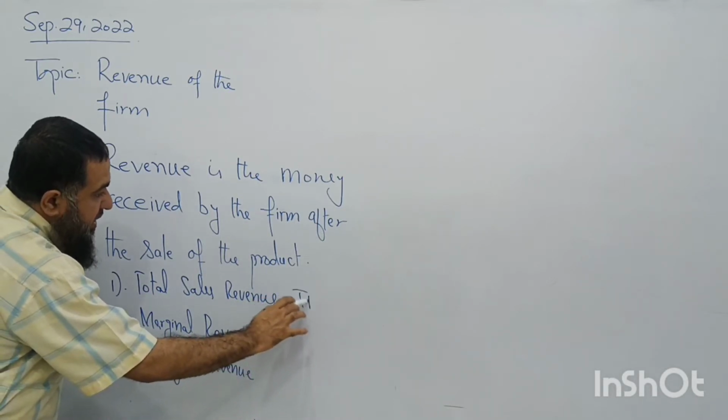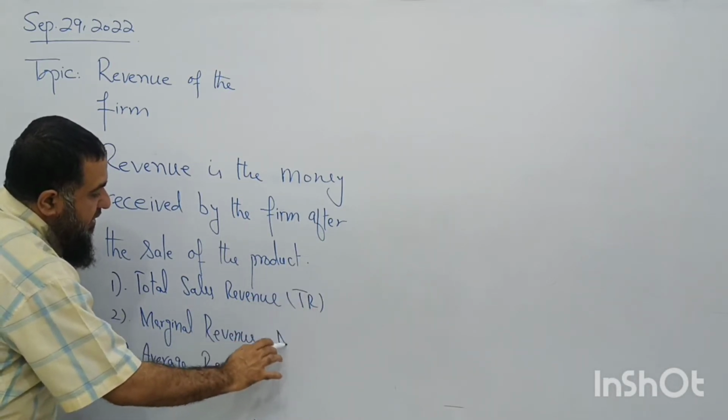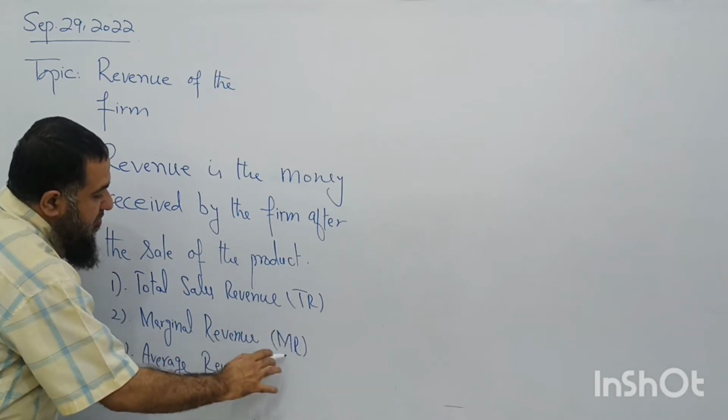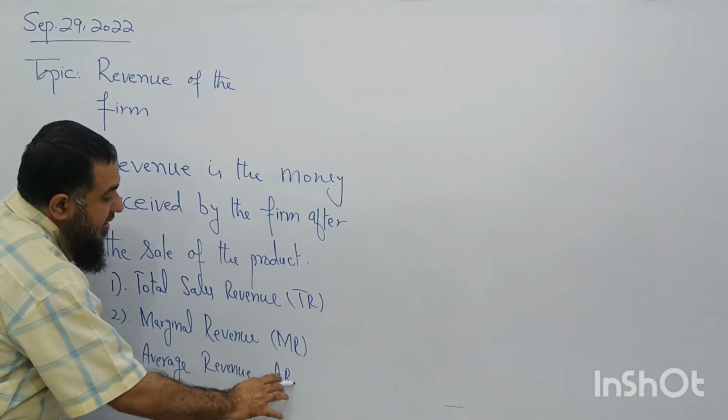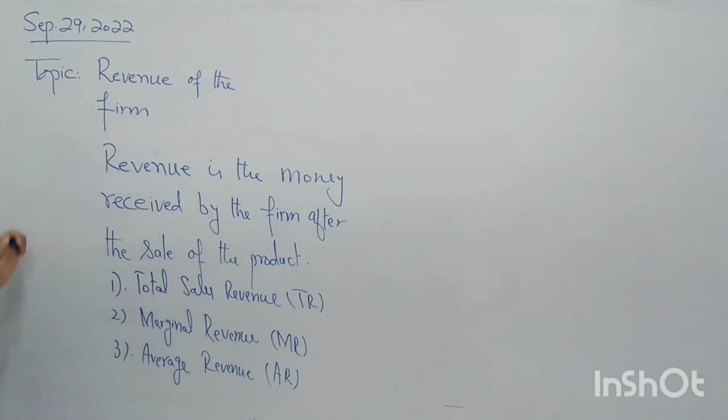Here we write TR, total revenue. Here we write MR, marginal revenue, and here we write average revenue. Clear? In cost of production, we studied more than three types of cost, but right now we will be studying only three main concepts of revenue: total revenue, marginal revenue, and average revenue.